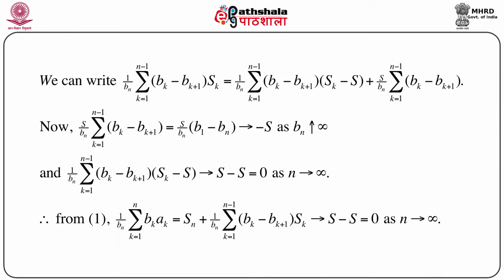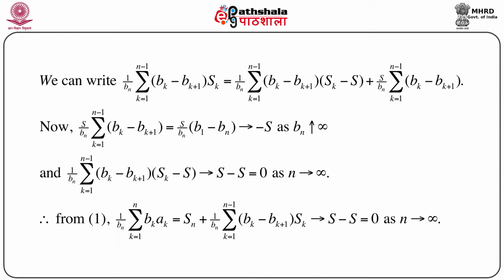Now, look at the last term, (s/bn) summation k equals 1 to n minus 1 of (bk minus bk plus 1). If we break this summation, then one term will cancel with one term in the next bracket. So ultimately what we get is (s/bn) into (b1 minus bn). Now, as bn increases to infinity, b1 by bn goes to 0 and bn cancels out. So we are left with just minus s.